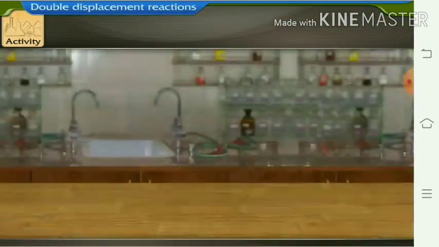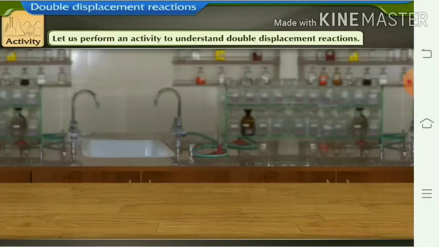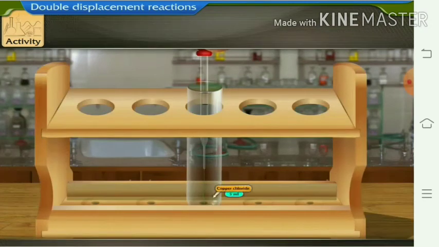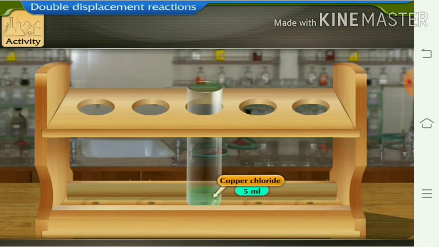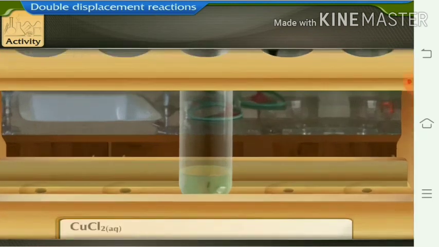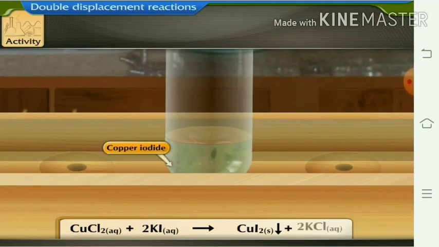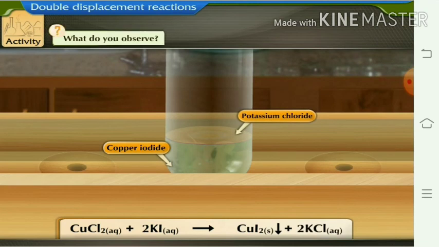Now you can see another type, that is double displacement reaction. For that, another activity you can see in the lab. Now we have taken copper chloride 5 ml. In that we have added potassium iodide 5 ml. Both equal volumes are mixed with each other.